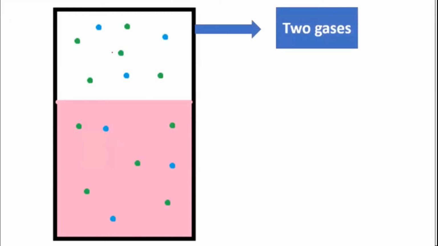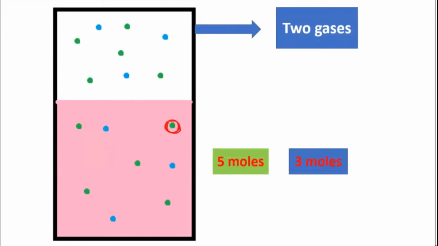Now in this container, I have taken two gases. You can see here the green ones and the blue ones. So two gases we have taken here. Imagine there are 5 moles of the green gas present, and the blue ones are 3 moles. So I have 5 moles of the green particles, and then I have 3 moles of the blue.